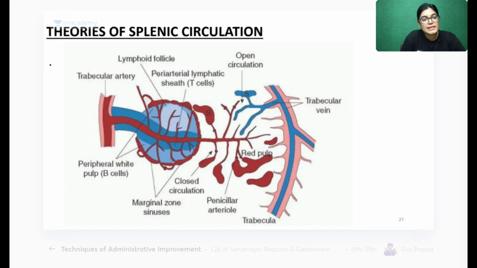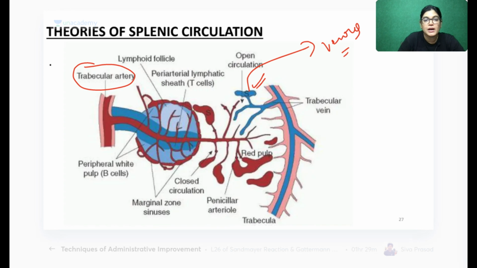See here, you can see this is the trabecular artery. Now I will show the same thing in this diagram. Trabecular arteries are there. Then here you have the central artery. Here this artery is not going directly into the venous end, but it will first reside in a space. This space is the splenic cord of Billroth. So this is called open circulation.